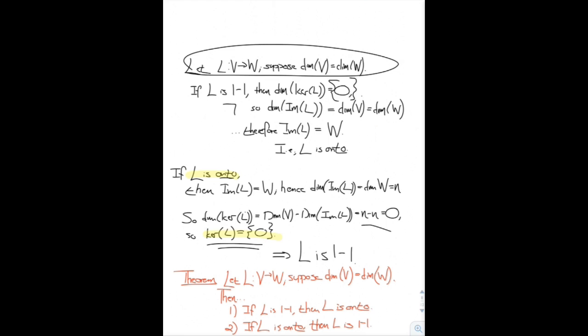These two facts taken together give us a proof of the following theorem. Let L be a linear map from V to W, and suppose that the dimension of V and the dimension of W are the same. Under these conditions, we can state the following. If L is 1 to 1, then it is onto, and if L is onto, then it is 1 to 1.